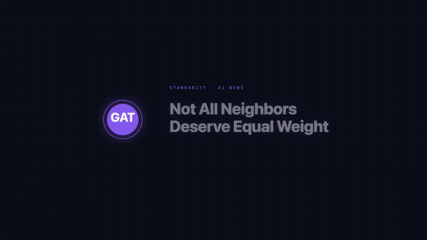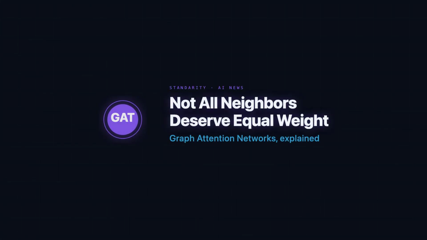Picture asking your friends for advice on a big decision. You don't weigh every opinion equally, right? One friend really gets you, so their view counts more, and another you politely nod at and quietly set aside. Now, here's the thing. A plain graph convolutional network can't make that distinction at all. It averages all of a node's neighbors the same way every single time, no matter how relevant each one is.